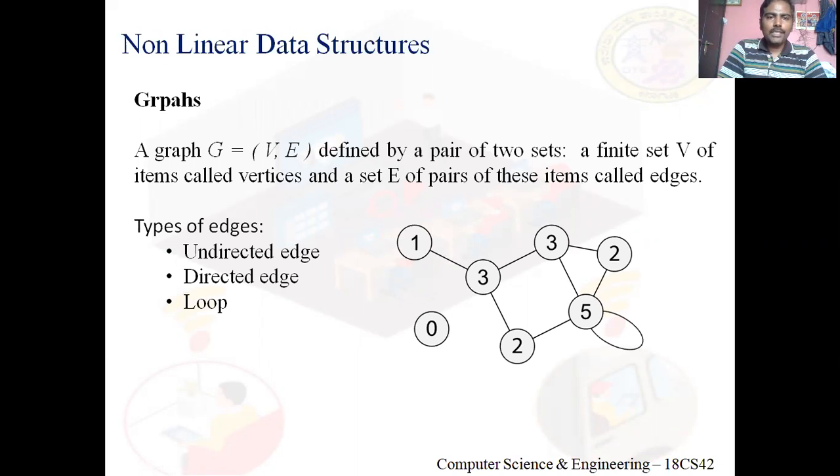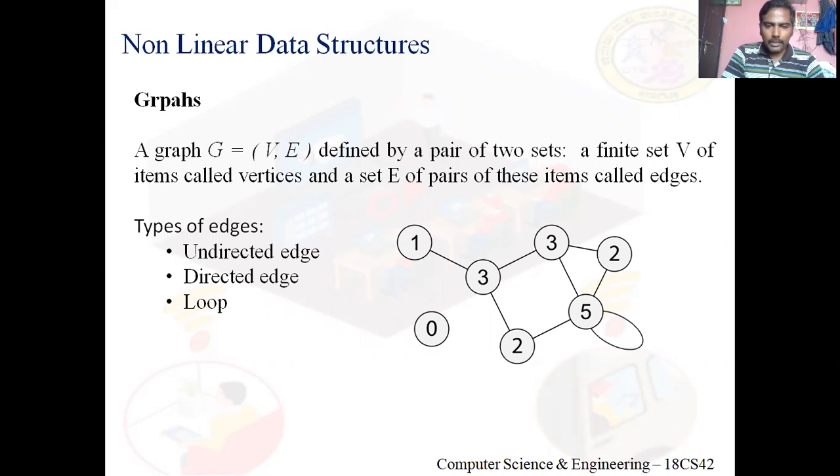Clear? So now coming to the first agenda, non-linear data structures. I said non-linear data structure means data items will be stored in random memory locations, need not be in continuous memory locations. Now we'll see one data structure which is non-linear, that is graphs. Let me make you understand easily, and then we'll have a look at the definition. On the slide, just have a look at the diagram.